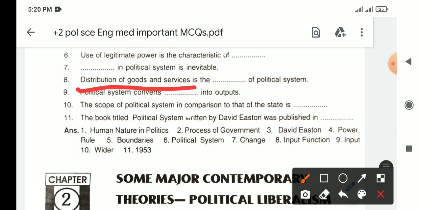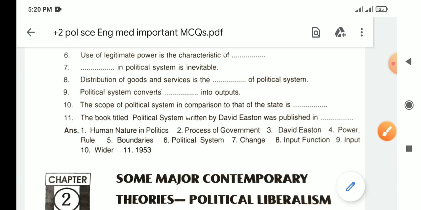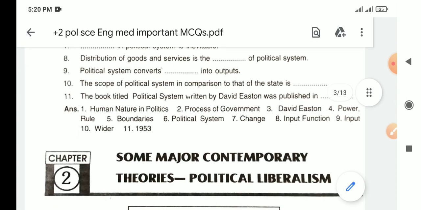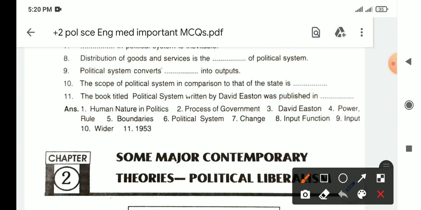Okay. Then we have political system converts inputs into outputs. Next question is the scope of political system in comparison to that of the state is much wider or wider. The book titled Political System was written by David Easton, was published in 1953. यहाँ पे 1953 आ जाएगा.